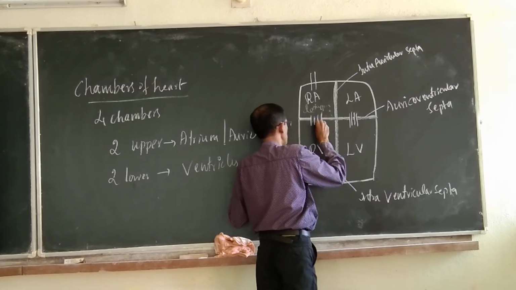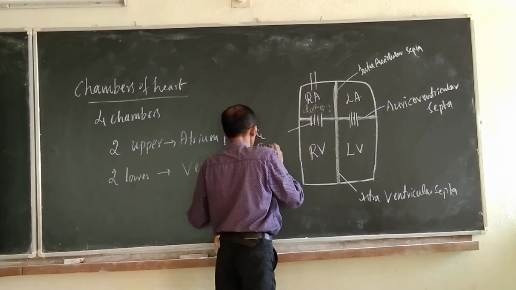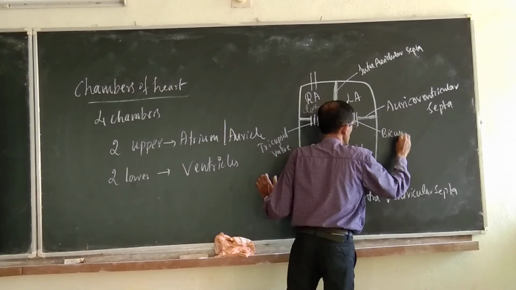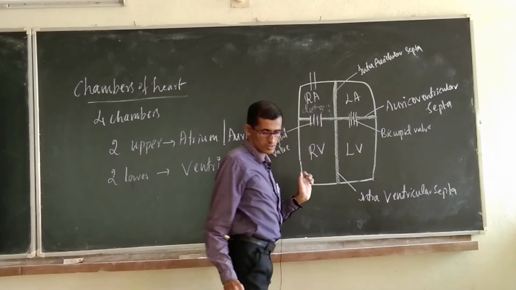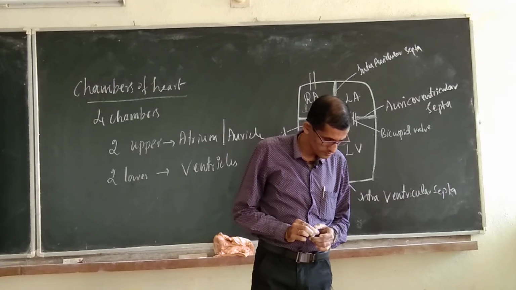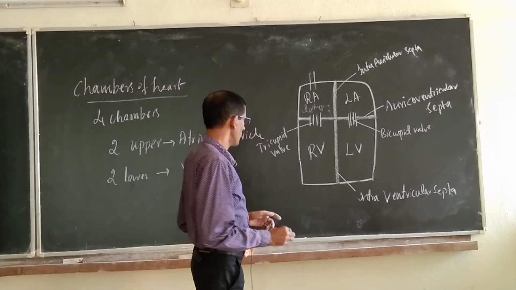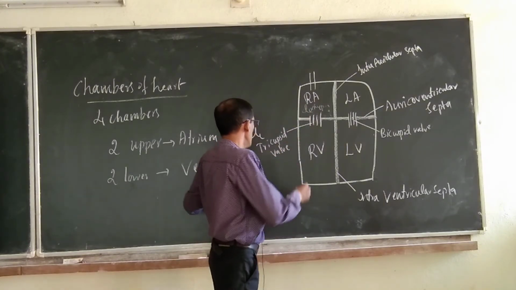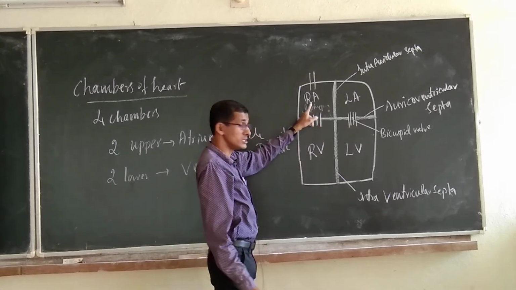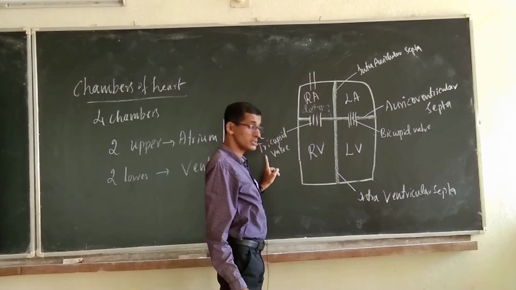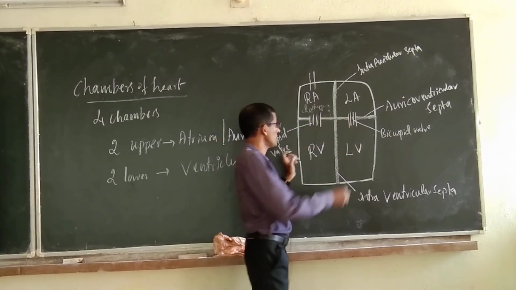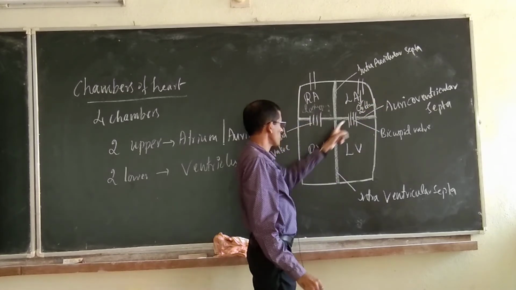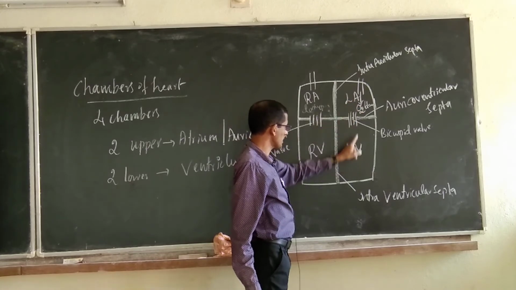Cuspid refers to a flap-like membranous structure. The bicuspid valve is present between the left auricle and left ventricle, and the tricuspid valve is present between the right auricle and right ventricle. Through the tricuspid valve, deoxygenated blood enters from the right auricle into the right ventricle, and oxygenated blood is given from the left auricle into the left ventricle through the bicuspid valve.